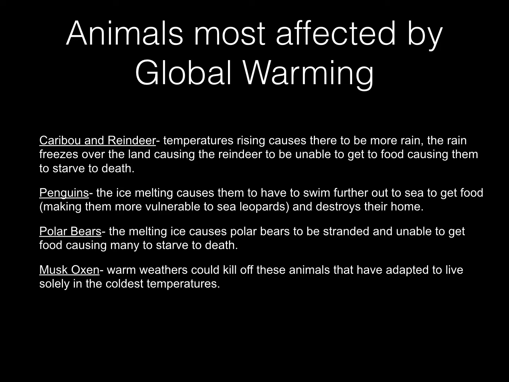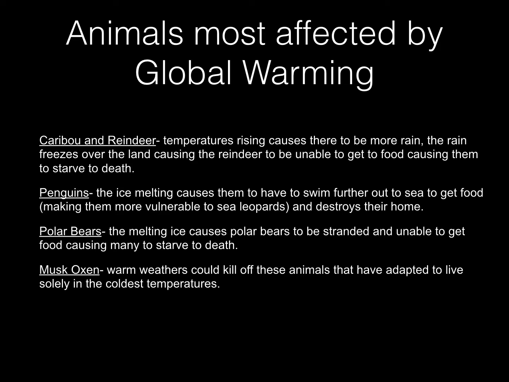Animals most affected by global warming. Caribou and reindeer. Rising temperatures cause more rain, and the rain freezes over the land, causing the reindeer to be unable to get food, causing them to starve to death. Penguins, the ice melting causes them to have to swim further out to sea to get food, making them more vulnerable to sea leopards and destroys their home.